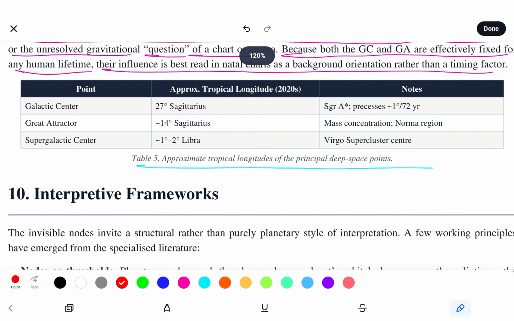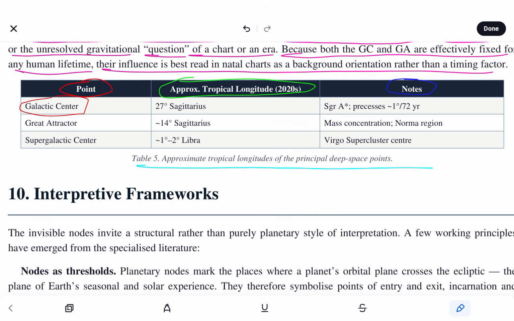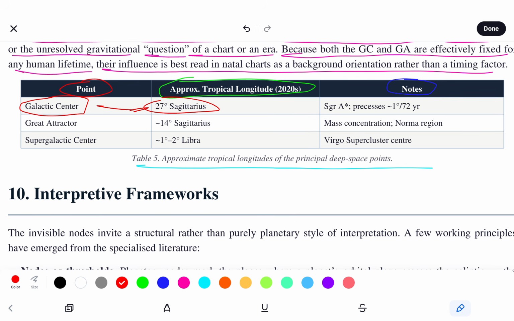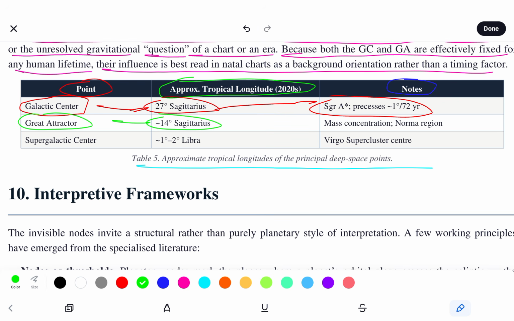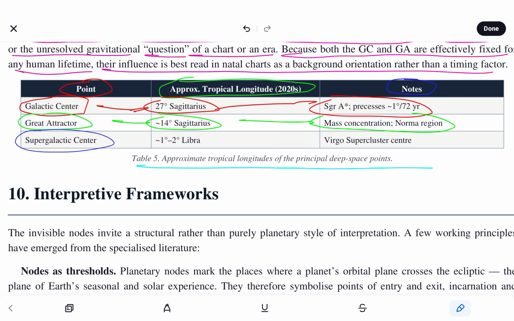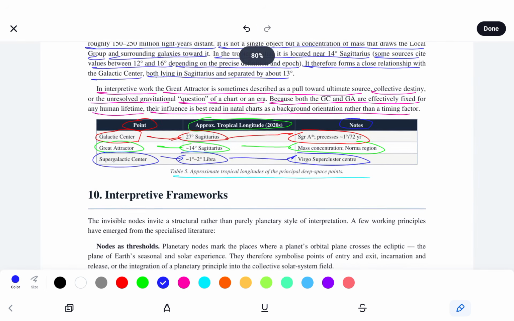So here we see the point, approximate tropical longitude for the 2020s, and notes. You see the galactic center with the approximate tropical longitude being 27 degrees Sag, and Sag A* precesses 1 degree every 72 years. Great Attractor, 14 degrees Sag, mass concentration in the Norma region. We see supergalactic center, 1 to 2 degrees Libra, Virgo supercluster center.